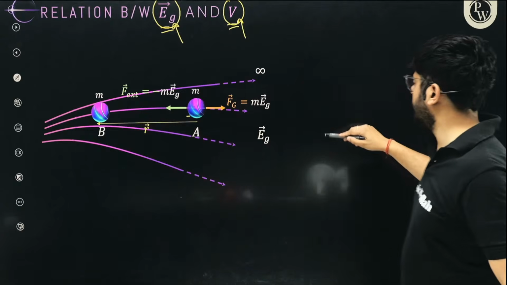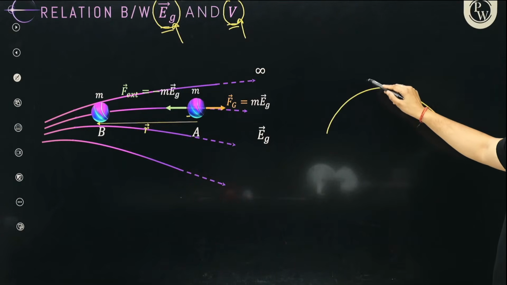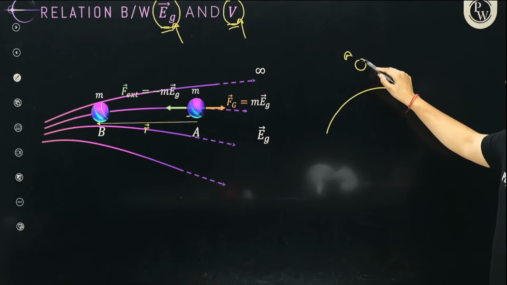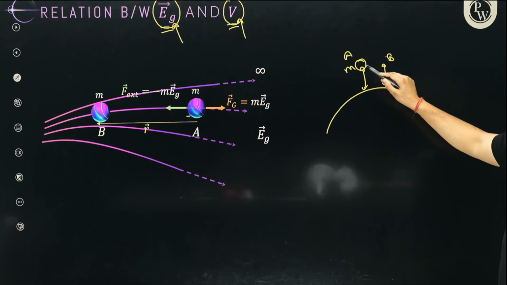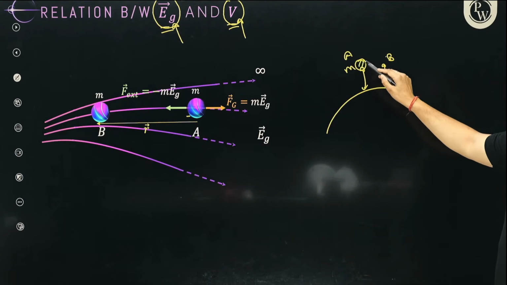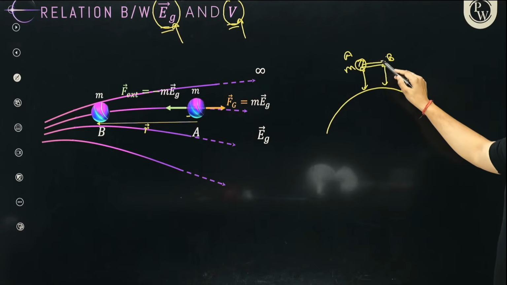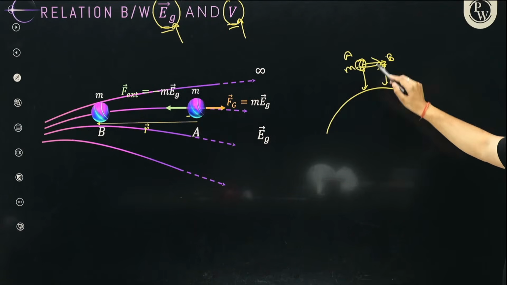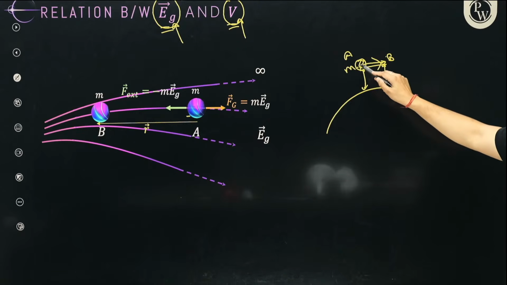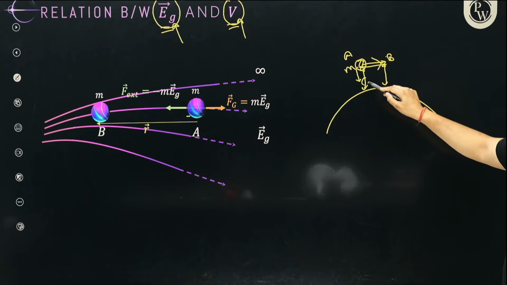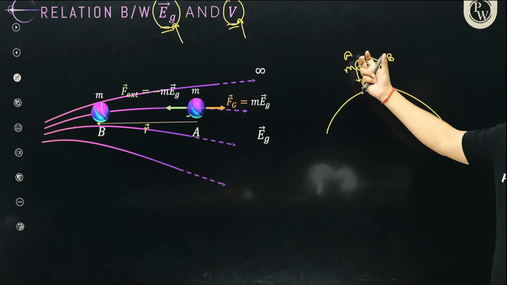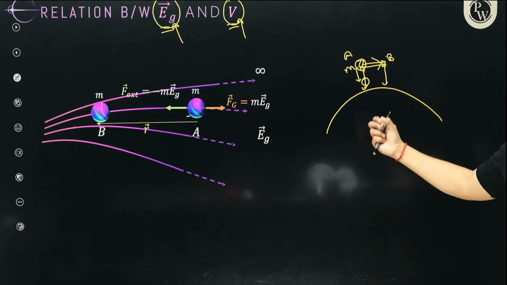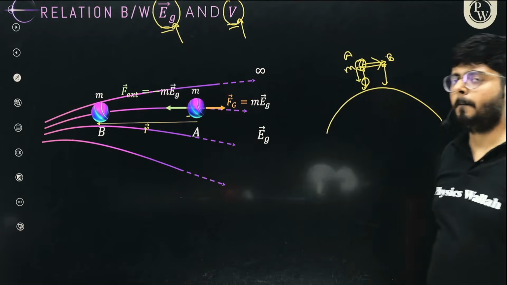Think about it. This is Earth, and this is the object of mass m. At the same height, there is another point B. Is there any tendency in the object to move from here to here? We can say that there is no tendency to move from here to here, but the object automatically wants to move in this direction, because the gravity is pulling it, because the system has stored some energy in it, and due to that energy, this work is being done.